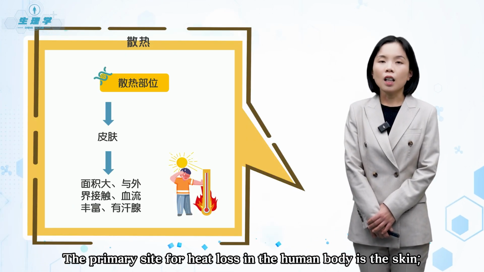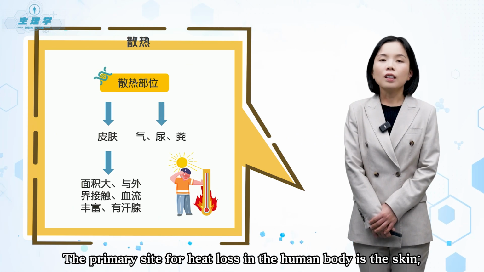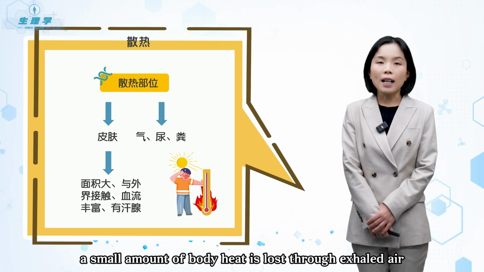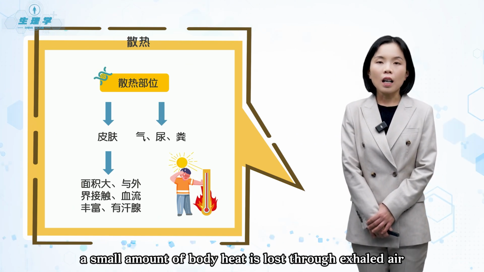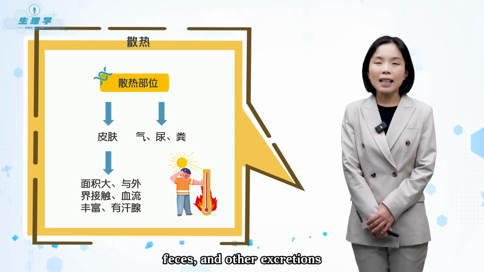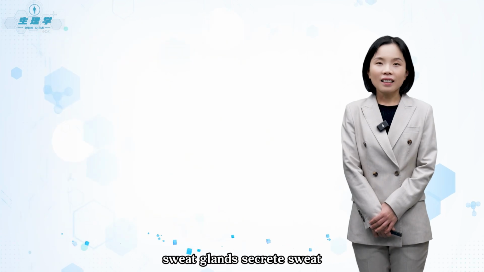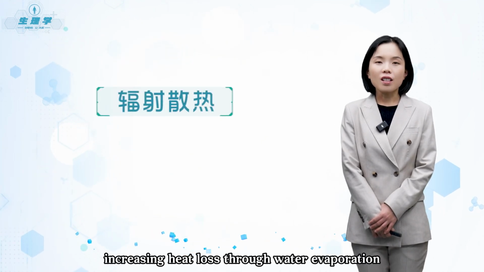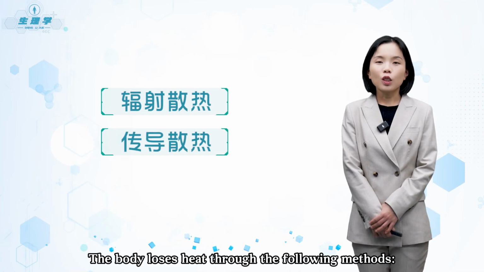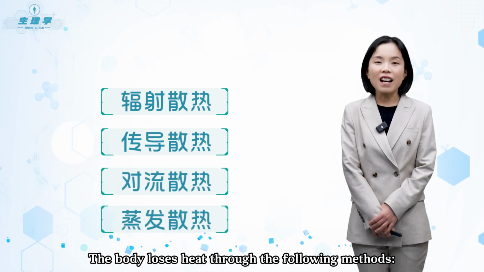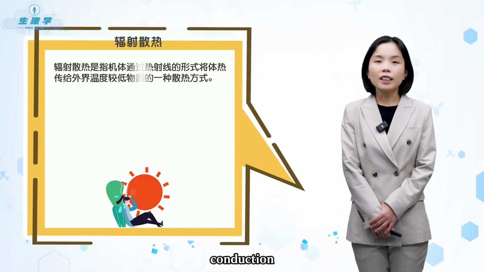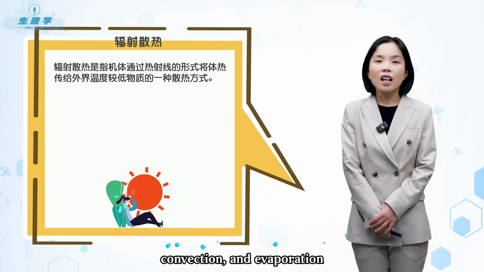The primary site for heat loss in the human body is the skin. A small amount of body heat is lost through exhaled air, urine, feces, and other excretions. During labor or exercise, sweat glands secrete sweat, increasing heat loss through water evaporation. The body loses heat through the following methods: radiation, conduction, convection, and evaporation.